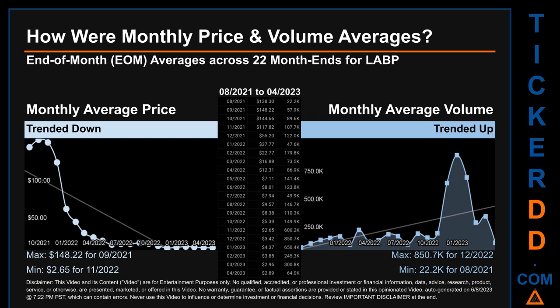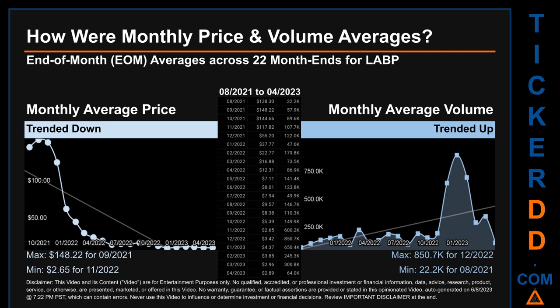How were price and volume averages for LABP? Across 447 trading days, there were a total of 22 month ends, for which monthly averages for daily price and volume were calculated. Overall, monthly price average trended down while monthly volume average trended up.